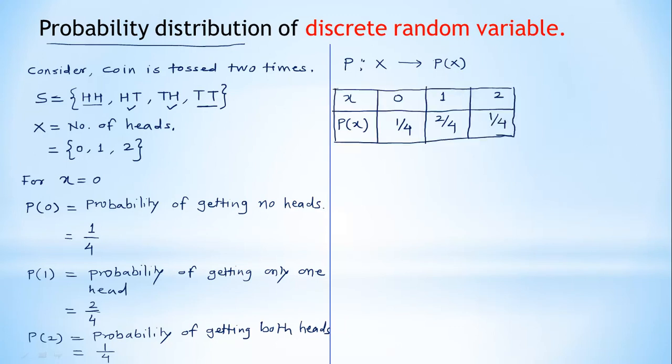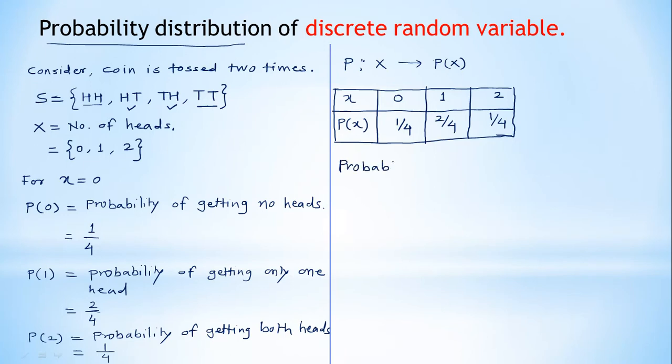See this table. For every value of x, you will get p of x. So a probability distribution is a function related with probability. Now we have to discuss this probability distribution as a probability mass function.